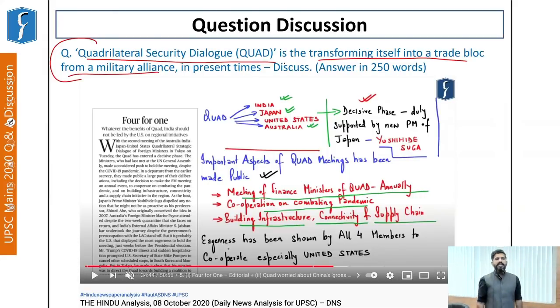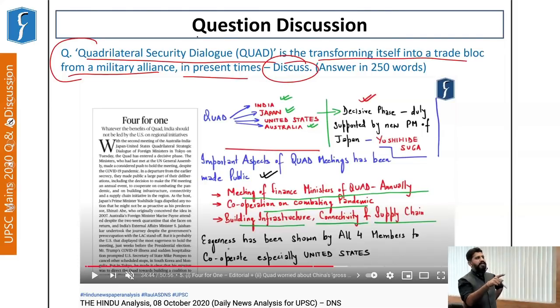So UPSC has played with words here. We all have been hearing that Quadrilateral Security Dialogue aims at countering the rise of China. It is a security dialogue. The name itself says it, right? But UPSC has been asking that it is transforming itself into a trade bloc. So what stand will you take here? It's kind of confusing, right? Now, why did UPSC use this term that it is transforming itself into a trade bloc from a military alliance?